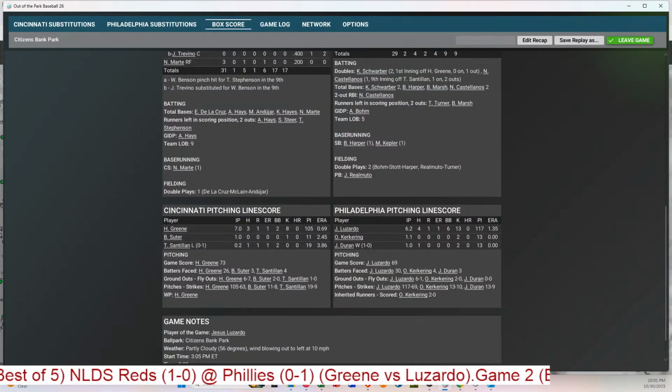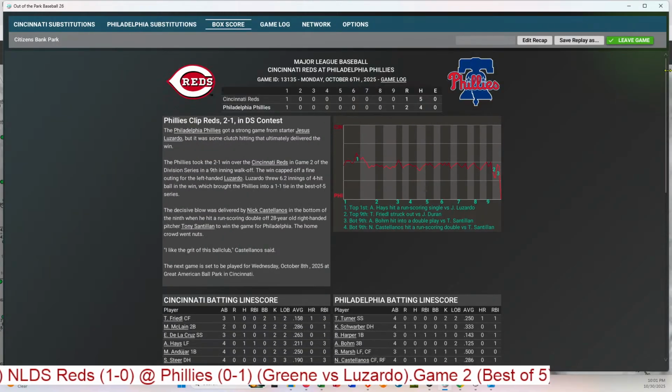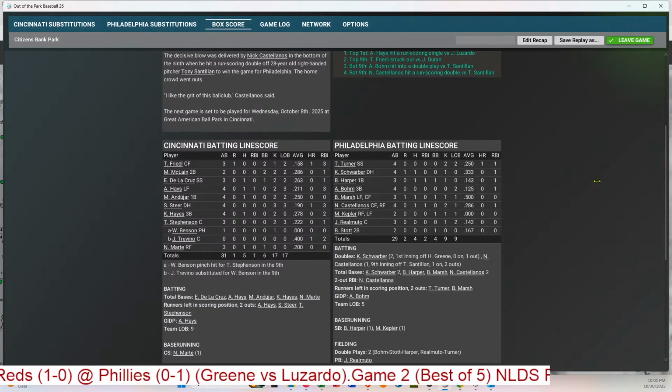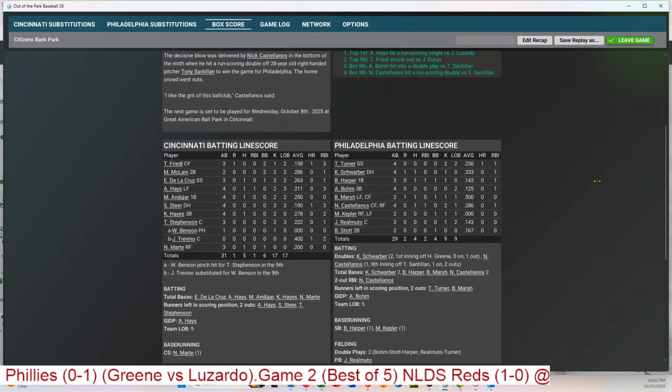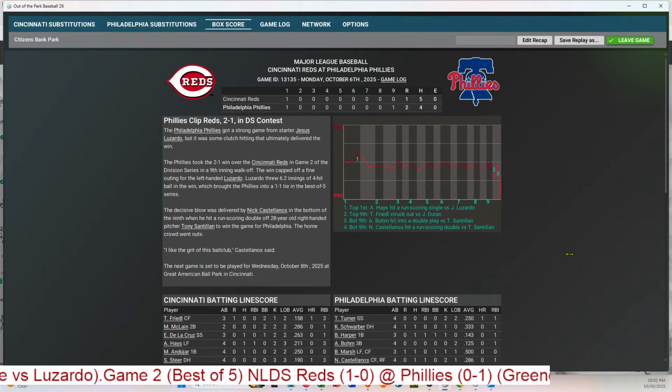So a good pitching performance by both teams. And for the recap, we will go up to the top and see what the hitters did. Not much. There weren't a lot of hits in this game. Hayes had a hit and an RBI. And the run scored went to Friedel back in the first inning. And for the Phillies, the key hit, the double by Castellanos in the bottom of the 9th, scoring Marsh from first. And Harper had a key hit in the first inning and scored Schwarber. And that was about it.